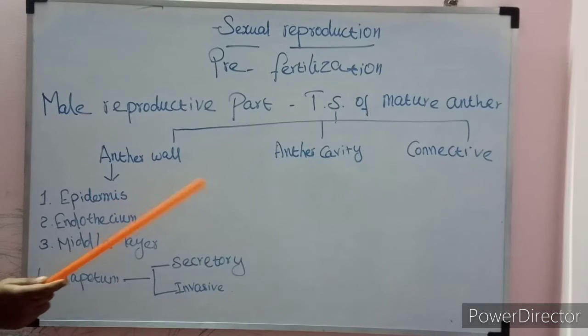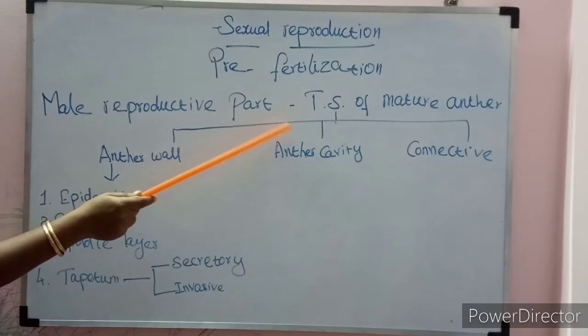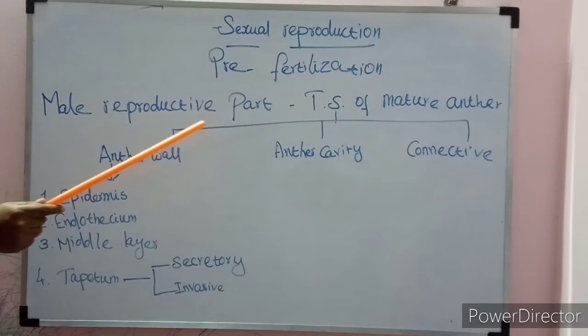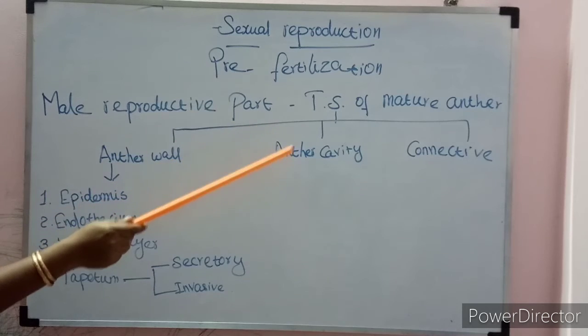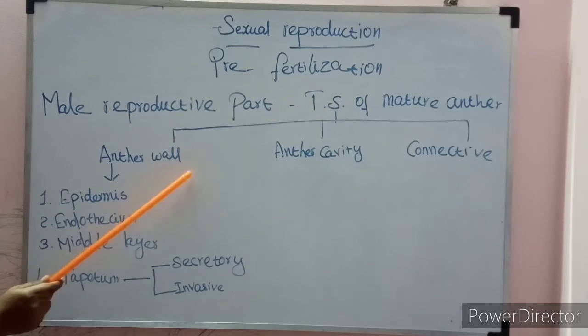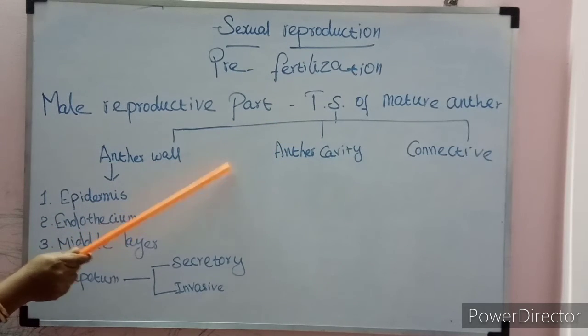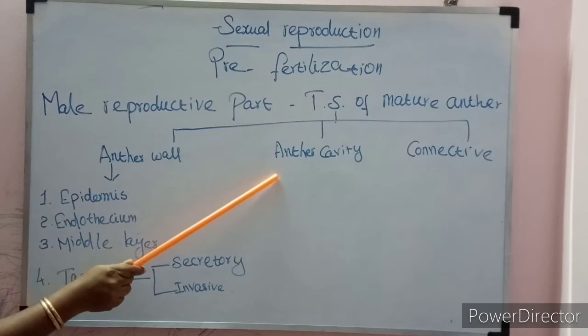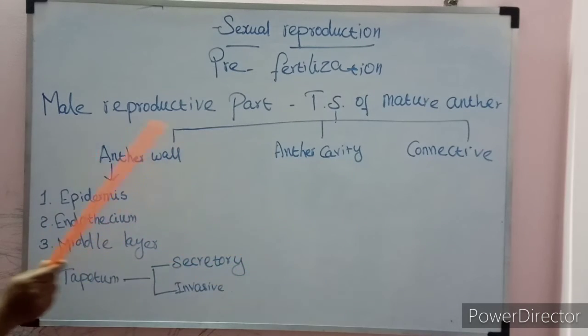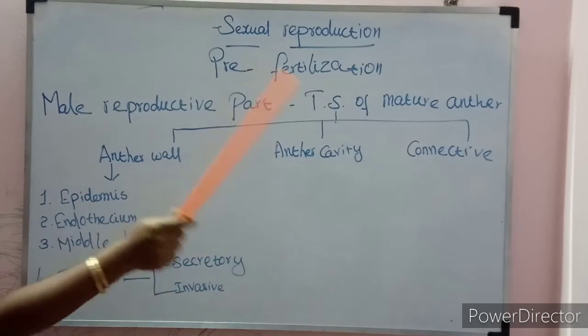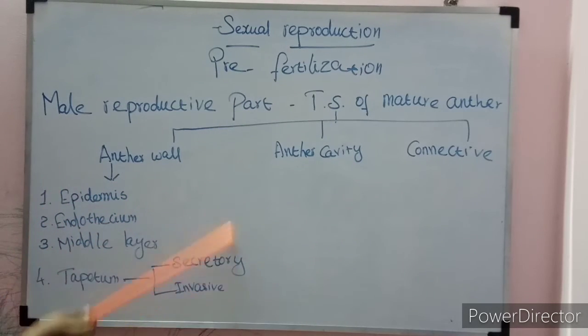Mature TS of anther. The transverse section of the typical dithecous, that is tetrasporangiate anther, consists of 3 major parts: anther wall, anther cavity and connective. So the mature anther is normal dithecous, tetrasporangiate. It contains the 3 parts: anther wall, anther cavity and connective. So first we are going to see the anther wall.